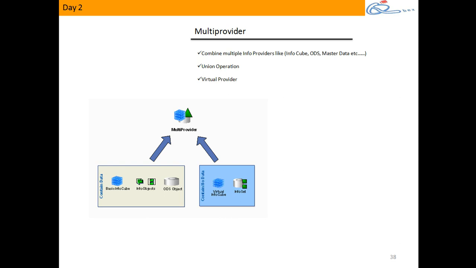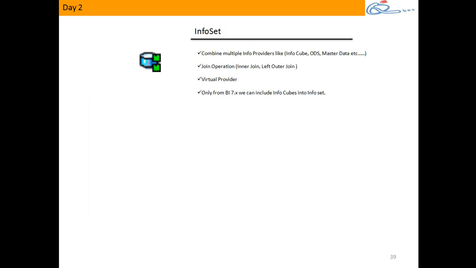Okay. So when do we use this? When you want to combine data, or unify the data from multiple providers and then project through reporting. Clear on this? Okay. Same thing, if you want to join multiple providers, not with a union operation, sorry, with a join operation like inner join or left outer join or temporal joins, we use something called InfoSet.